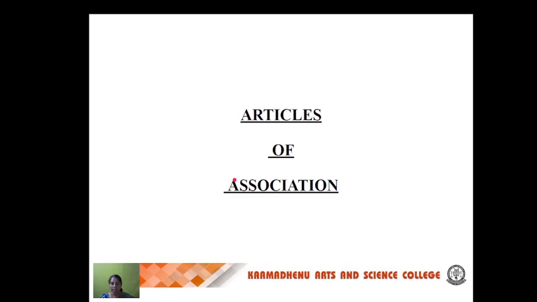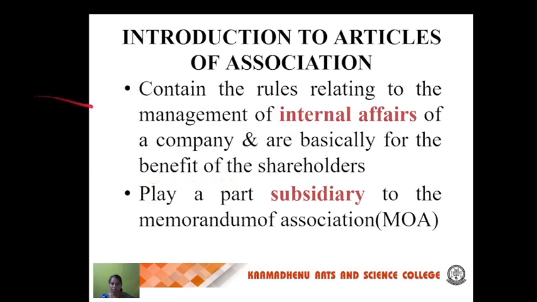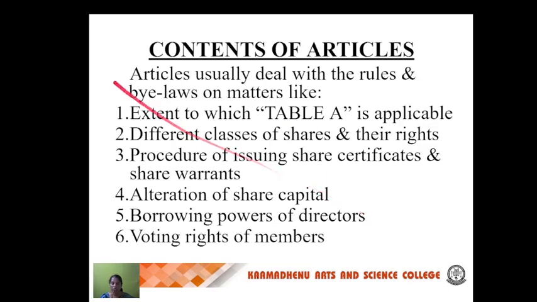So next, articles of association. What are articles of association? They cover the internal affairs to be taken care of and the benefits given to the shareholders, and they are subsidiary to the memorandum of association. What are the contents we have in articles of association? The exclusion or application of Table A, and different classes of shares, whose rights should be added.